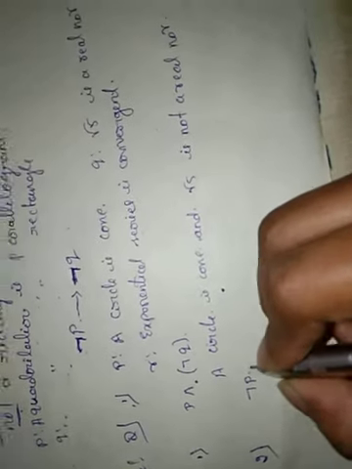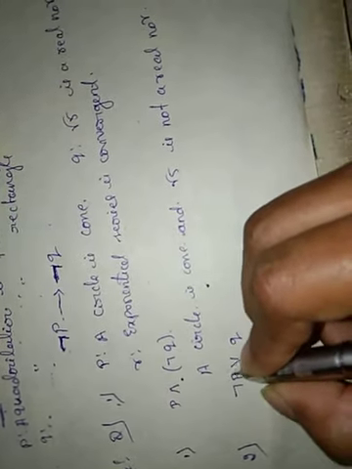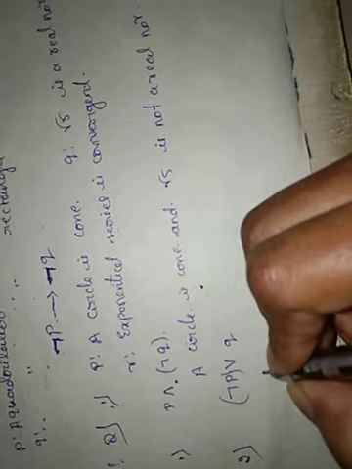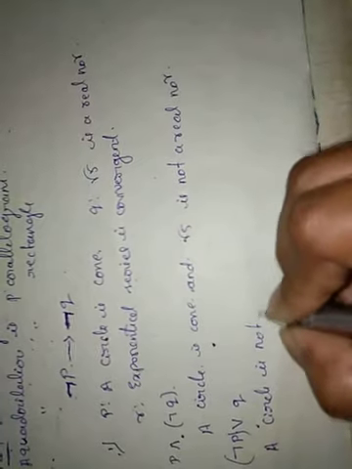So second one is negation of P or Q. So P is a circle is a cone. Negation of the P means a circle is not a cone.